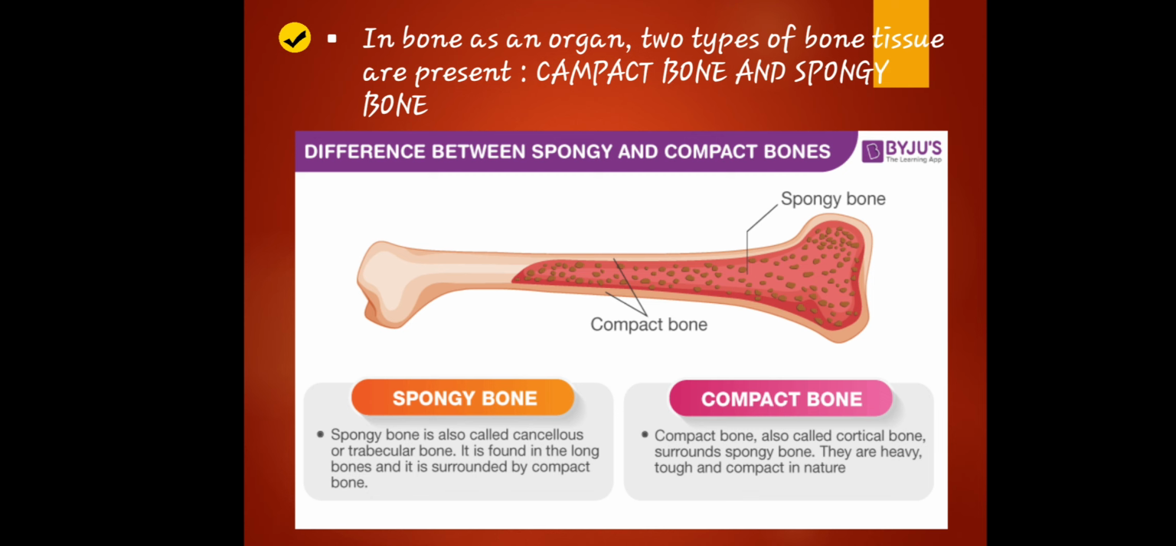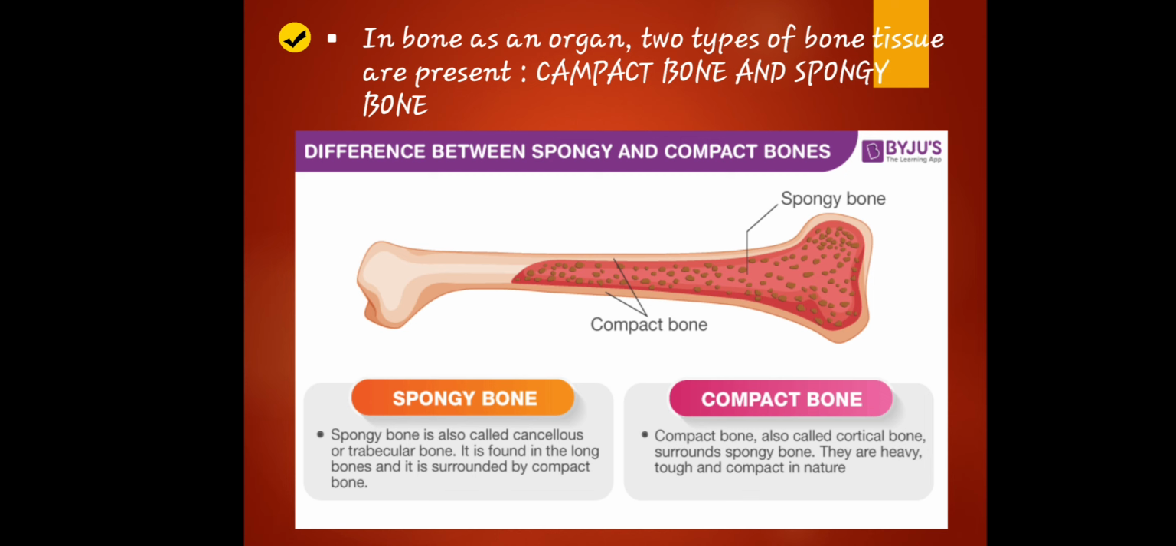Okay, as you can see, the location of it: the surround of the spongy bone is the compact bone. So meaning to say, the inside part is the spongy bone and the outer part is the compact bone. That is why it's called heavy and tough, because it's like the protection of the spongy bone. So from the name itself, you can see the differences between the two bones.